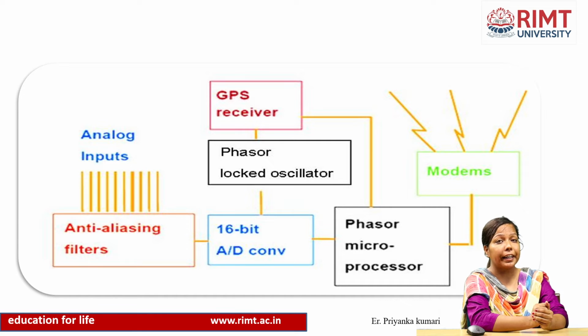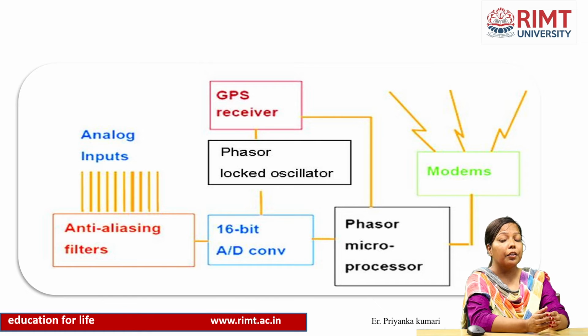After we take the output from CT and PT, it will become the input to the anti-aliasing filter. If we don't use anti-aliasing filters, then there will be an error in the estimation of the system, right?